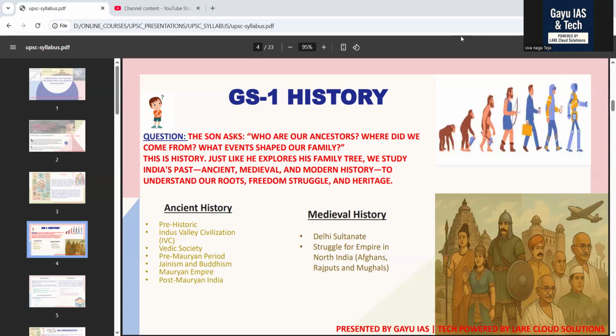Here, what UPSC wants you to know is that you have to study the Pratiharas, Palas, Cholas, Chalukyas, Rashtrakutas, Chola administration and navy, temple architecture, and feudalism and local governance. What UPSC asks is: how did regional powers shape early medieval India? After completion of this early medieval India, we are going to study the next topic.